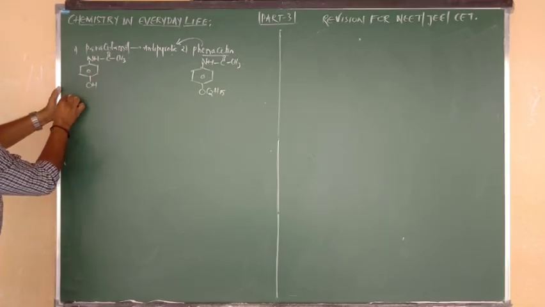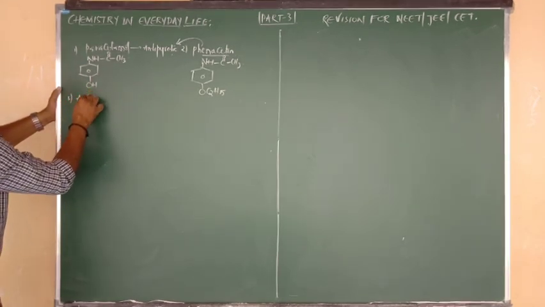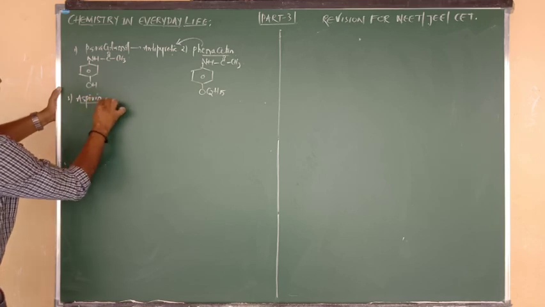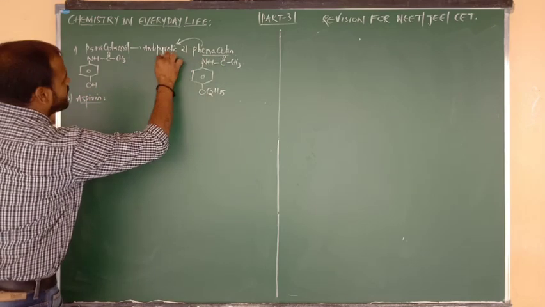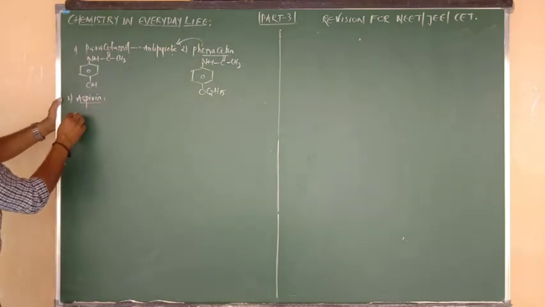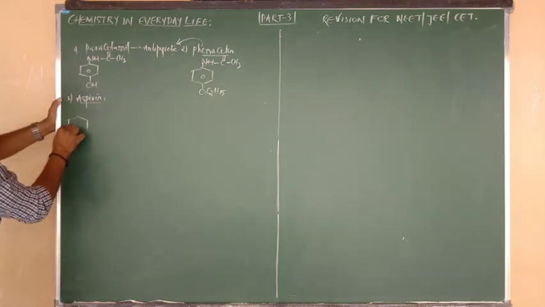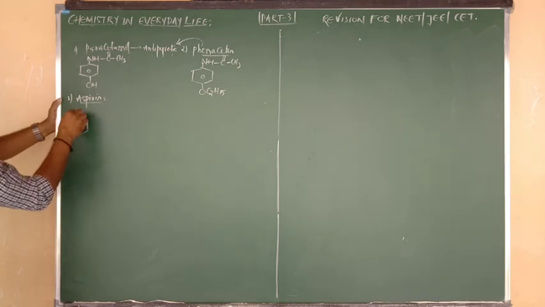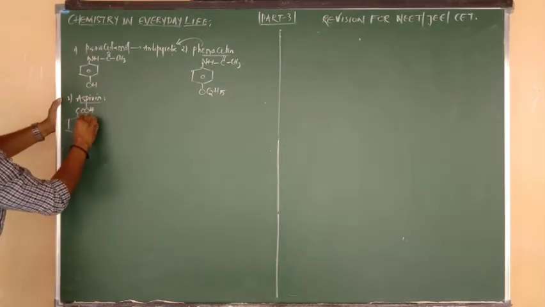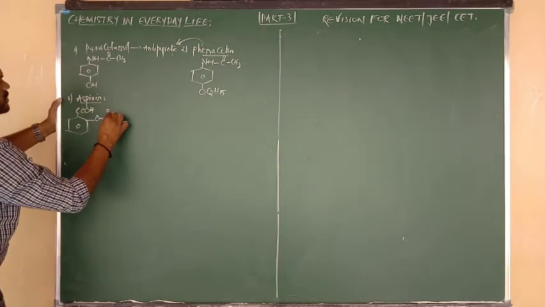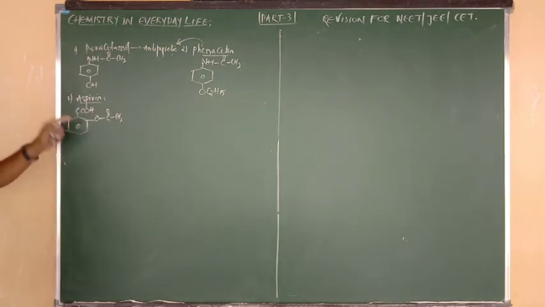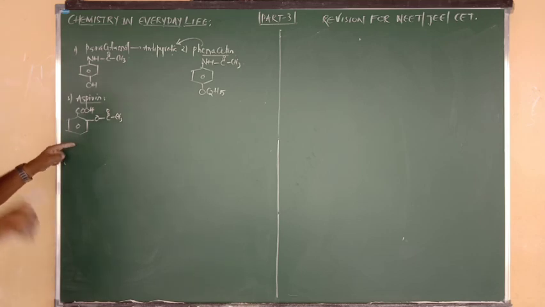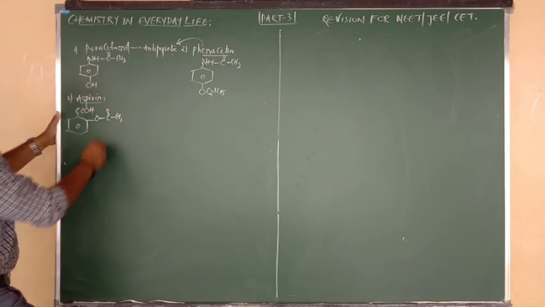Good. Next, the third one, I am going to write the structure of aspirin. Aspirin can be used as an antipyretic as well as an analgesic. Benzene bonded to COOH, and at the ortho position O connected to C double bond O CH3. That means ortho-acetyl salicylic acid or ortho-acetoxy benzoic acid. Both names I gave in the part 1 video class also.